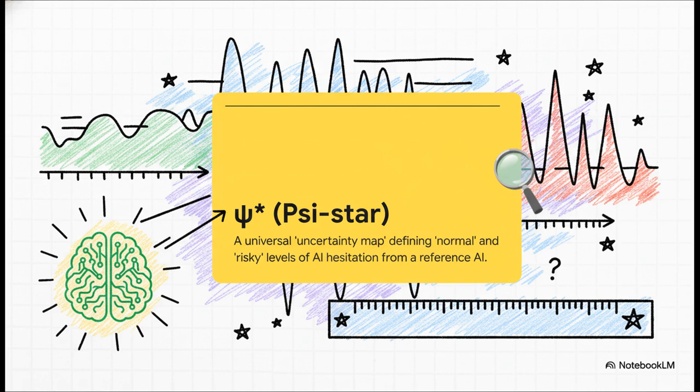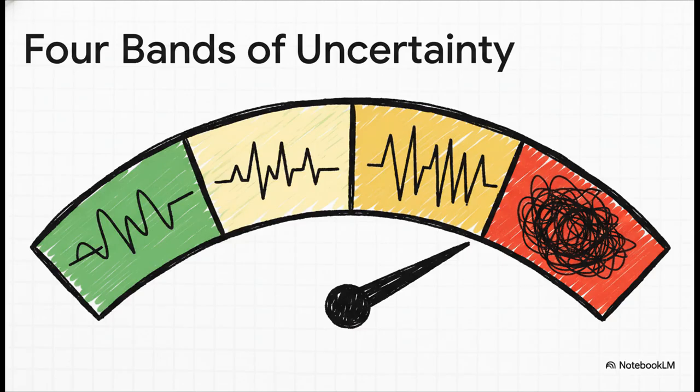And the Psi-Star ruler is broken down into 4 key zones. You've got stable, that's the green zone, everything's great. Then you have risky low and risky high. Those are your yellow zones. One is for when it might be a little too confident, and the other is for when it's clearly getting confused. And then there's extreme. That's the red zone. That's a huge flashing light that the AI's reasoning is probably breaking down.